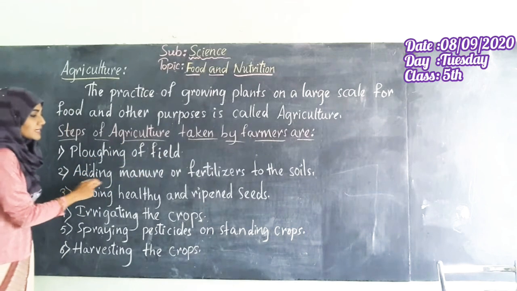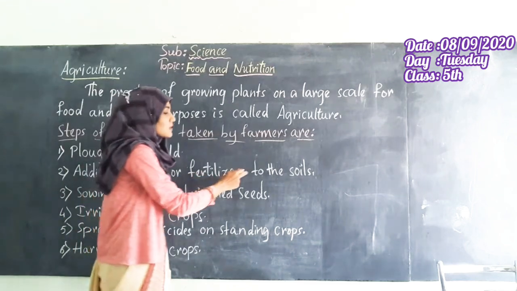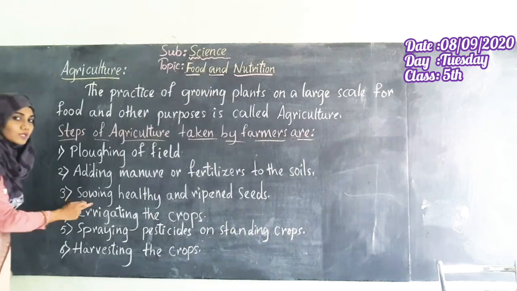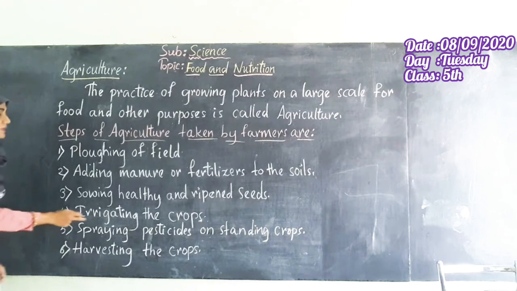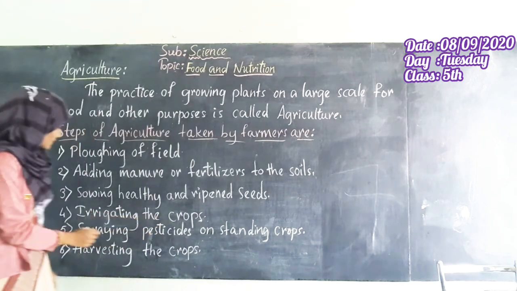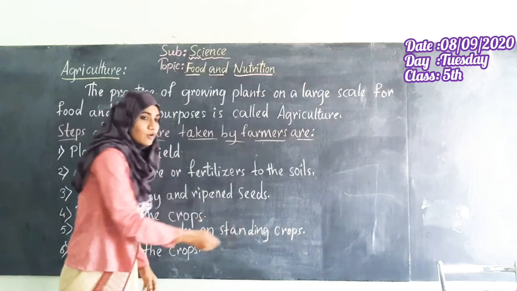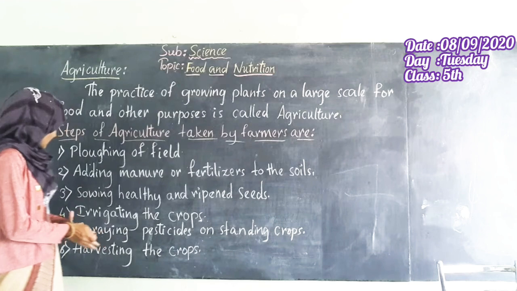Second step, adding manure or fertilizers to the soils. Third step, sowing healthy and ripened seeds. Fourth step, irrigating the crops. Fifth step, spraying pesticides on standing crops. Sixth, harvesting the crops. So these are the 6 steps.